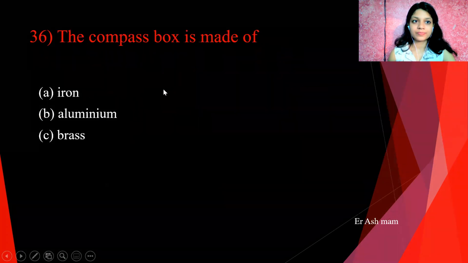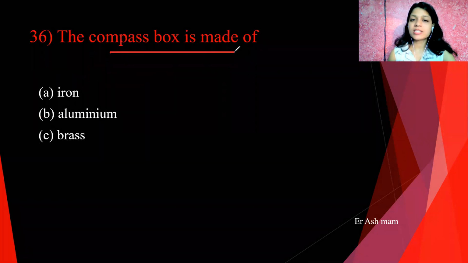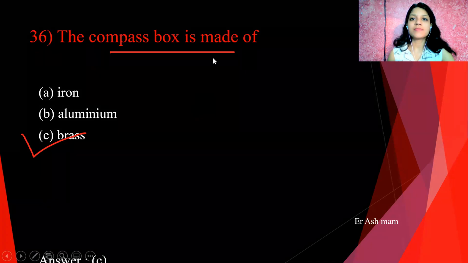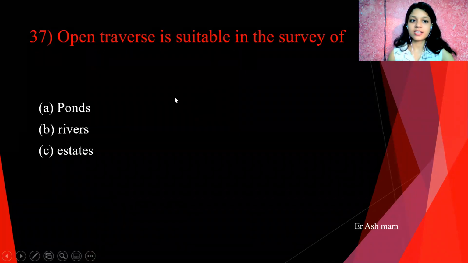Next is, the compass box is made of. We know that the compass box is made up of which material? So the answer is brass. Okay, so answer B, brass, is correct here.